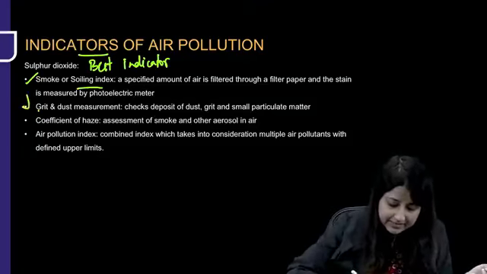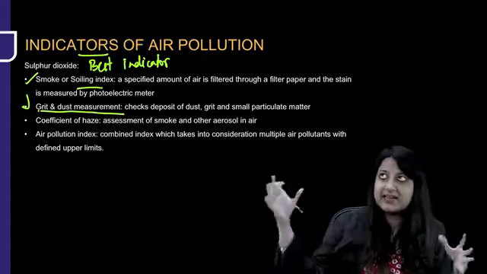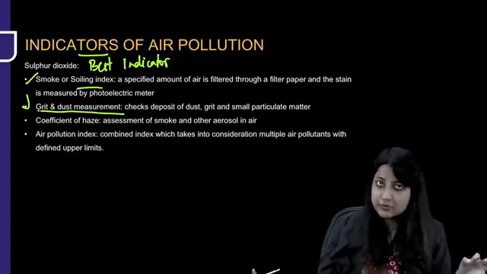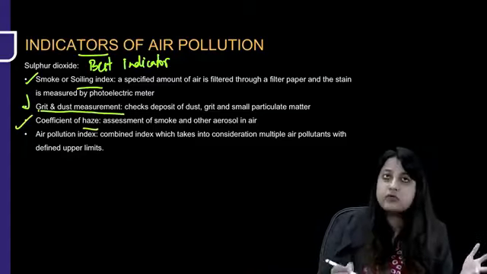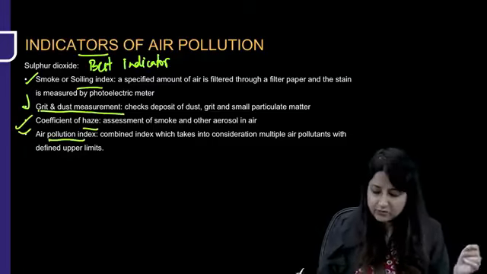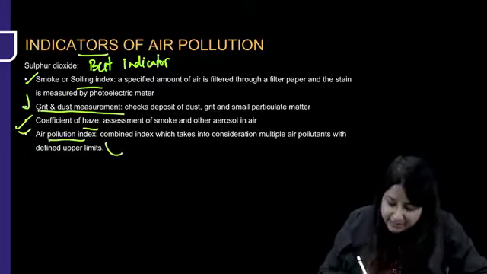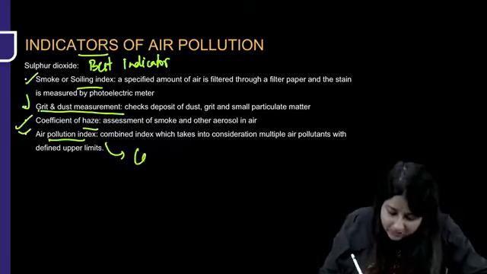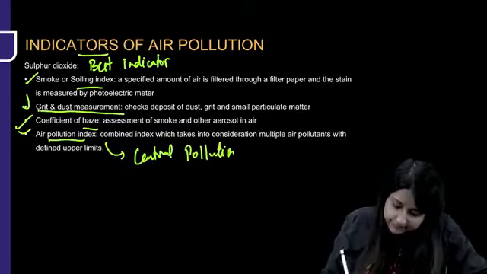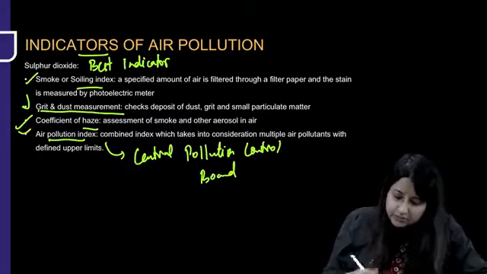Then another indicator is grit and dust measurement. How much is the haze, coefficient of haze? And of course something known as air pollution index. API came last time in the exams. API has been given by Central Pollution Control Board.